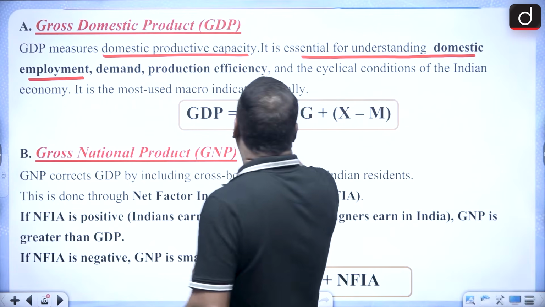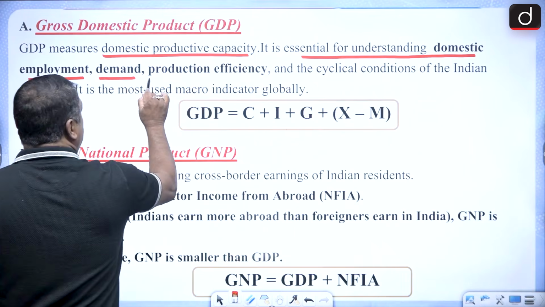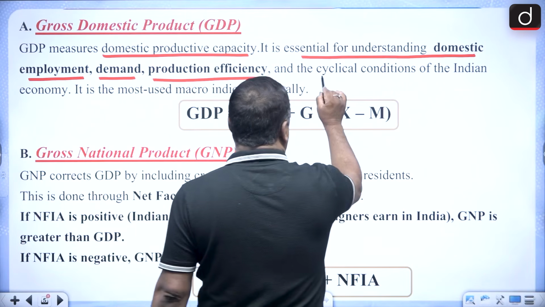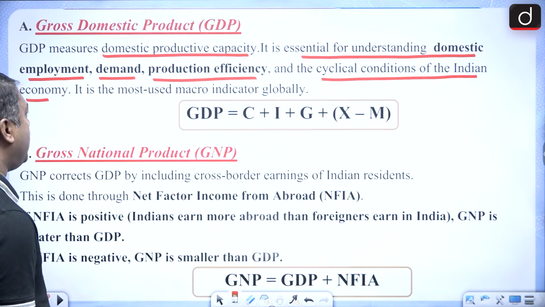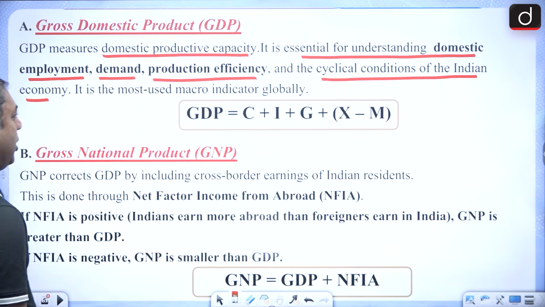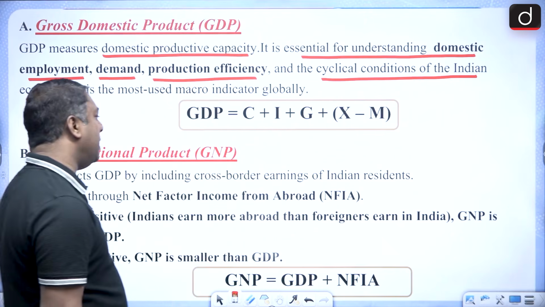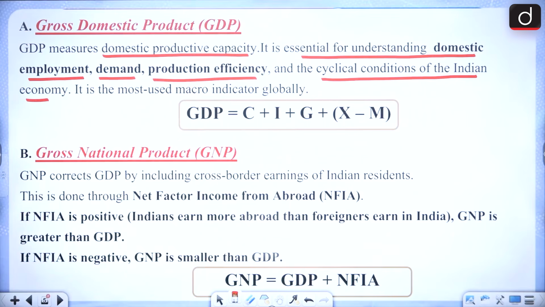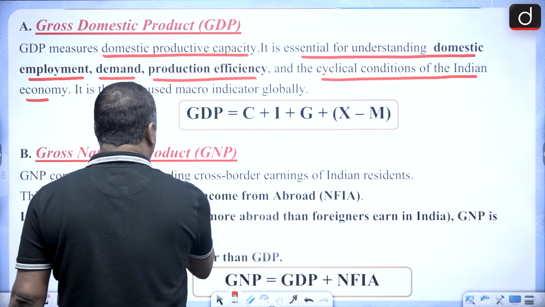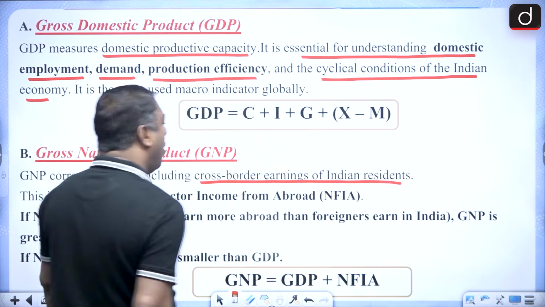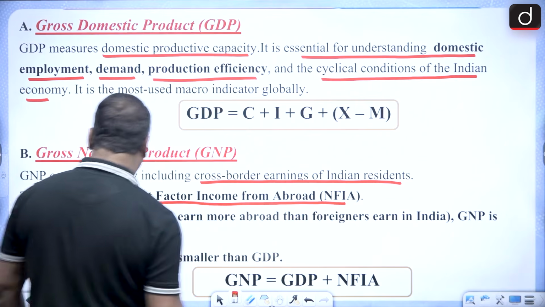So GDP is essential in understanding domestic employment, demand, production efficiency, and also the cyclic condition of the Indian economy. And in macroeconomics, the most used macroeconomic indicator, GDP, is C plus I plus G plus X minus M. What about GNP? GNP includes the cross-border earnings of Indian residents. That is done through net factor income from abroad.